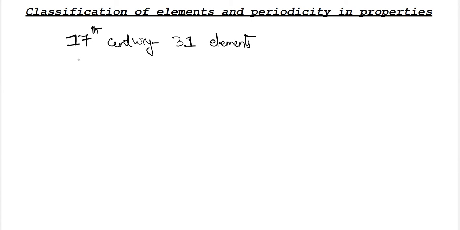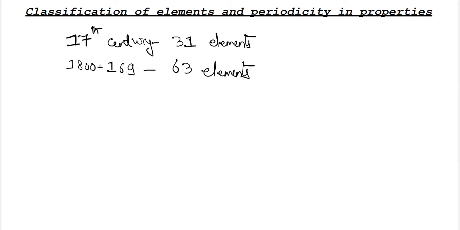But when time passed, around 1800 to 1869, we see that 63 elements had been discovered. About 63 elements were discovered in only 100 years, so in about 100 years this more than doubled.